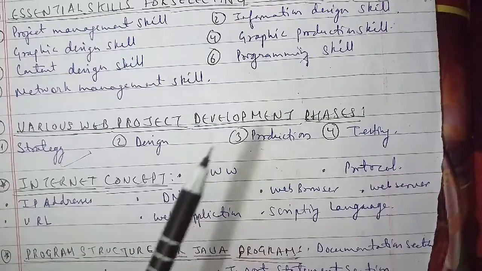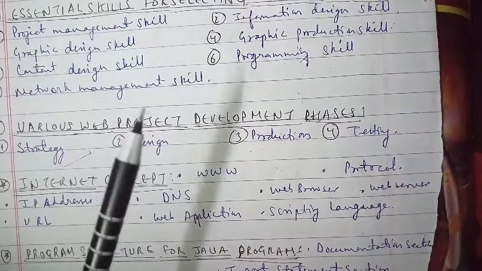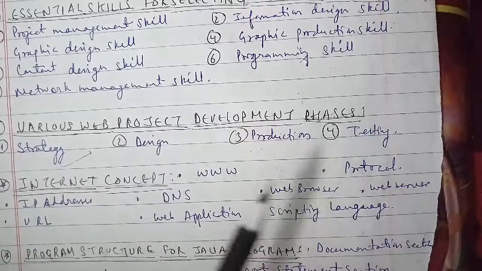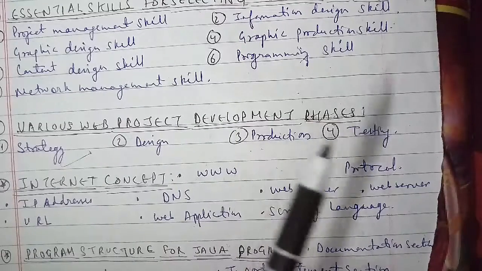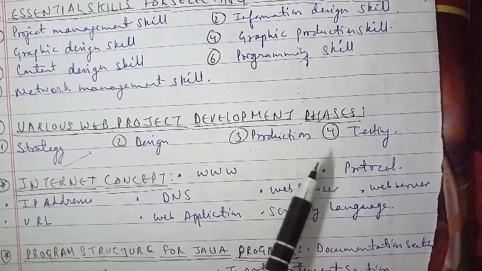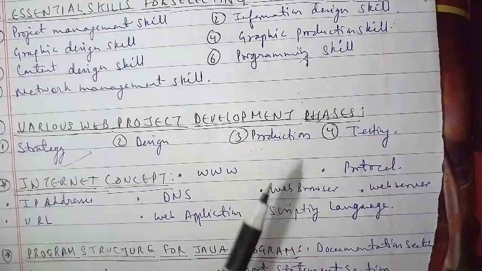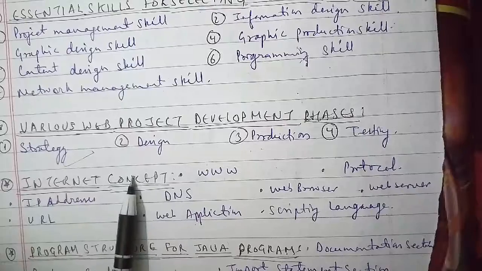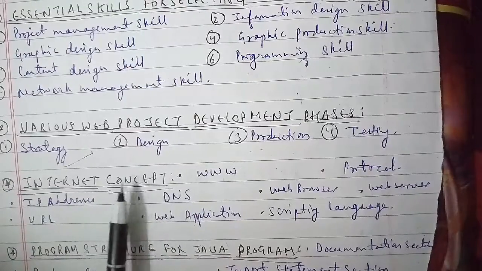So start with the WWW here. WWW stands for World Wide Web. It is basically a service that can be used to send and access data from the internet, and due to the WWW, it is possible to send and receive data to and from the users' computers which are connected to the internet as well.